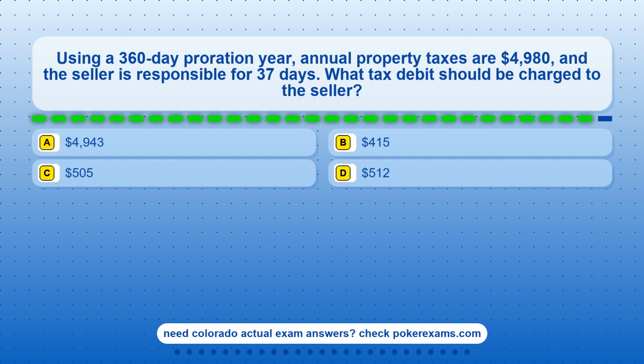Question 24. Using a 360-day proration year, annual property taxes are $4,980, and the seller is responsible for 37 days. What tax debit should be charged to the seller? Option A, $4,943. Option B, $415. Option C, $505. Option D, $512.